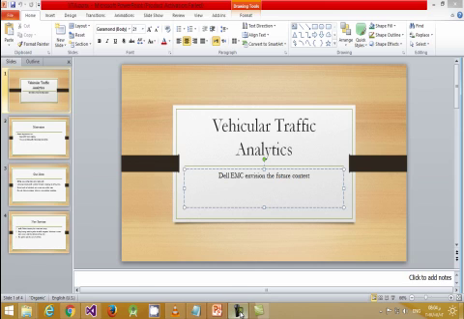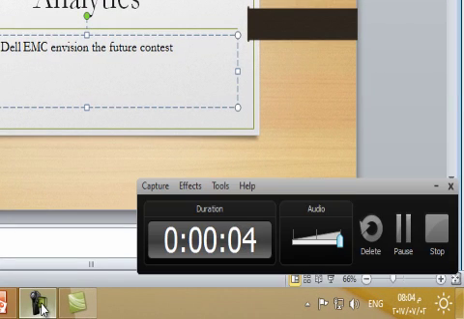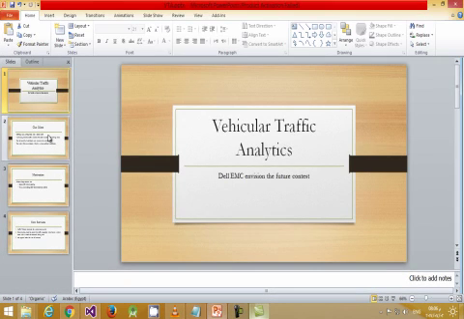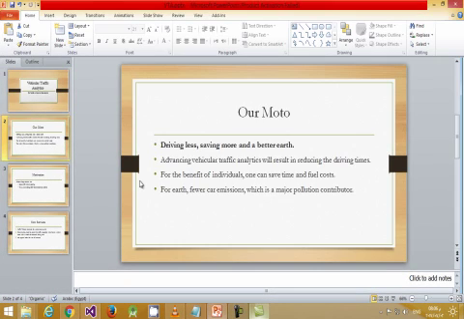Secondly, we would like to briefly describe our project idea before we start the project demonstration. The project title is Vehicular Traffic Analytics, and the motto of our project is driving less, saving more, and better Earth. We believe that advancing vehicular traffic analytics will result in reducing driving times.